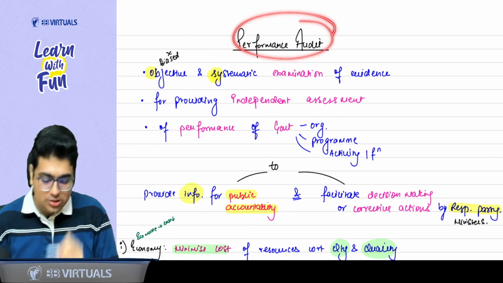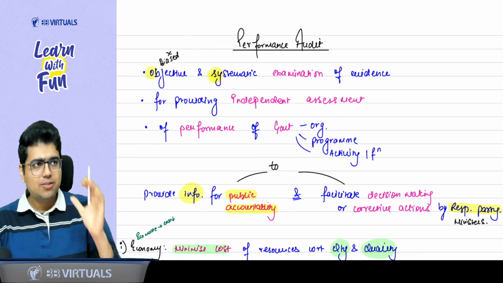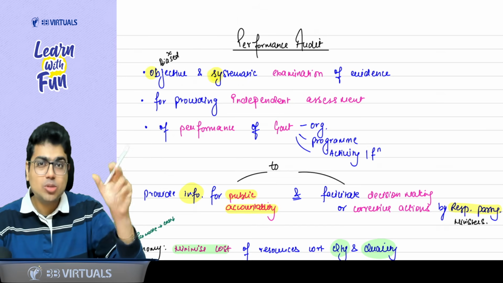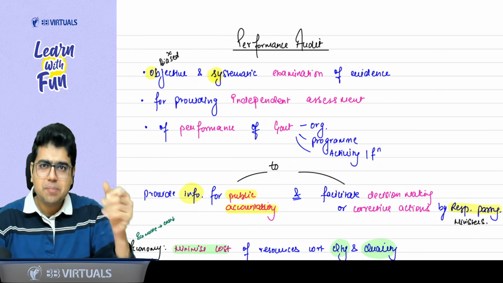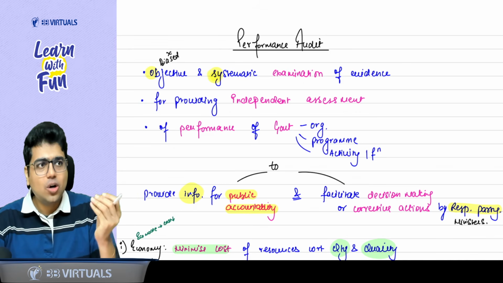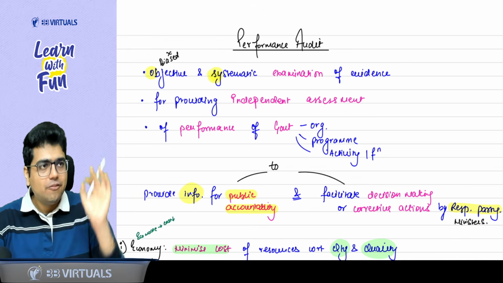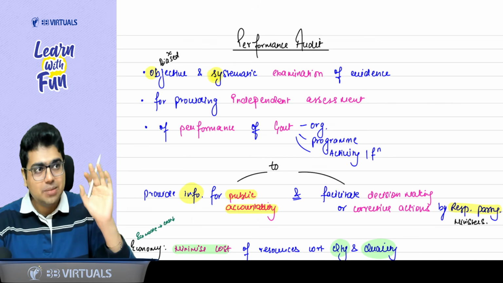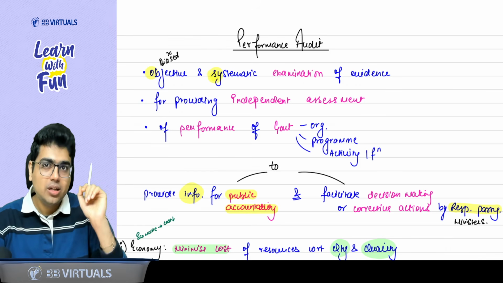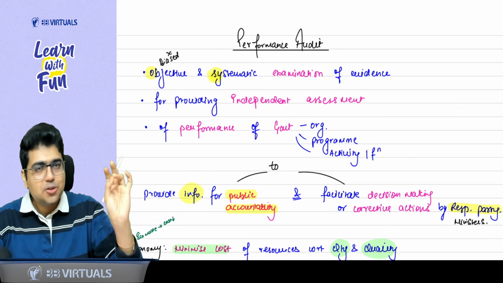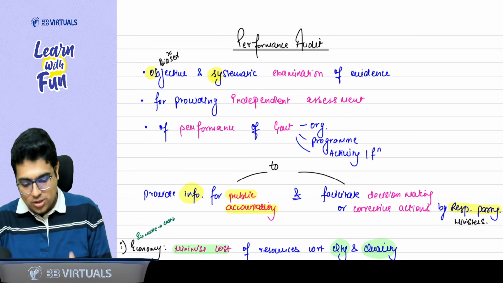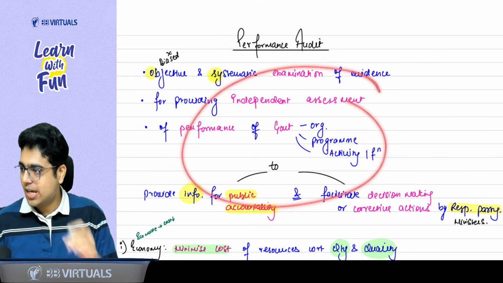So, sir, what is the performance audit? As the name suggests, we are going to audit the performance of government entities. So any government program like Swachh Bharat Abhiyan, or any government entity like public sector entity. So any government activity, government entity, something like that, we will audit the performance. Performance means whether they are doing their work economically. Economically means least expenditure. Efficiently, minimum input, maximum output. And effectively means they are doing their work on time and they are achieving the objective for which the work was required. So performance audit, you need to learn this definition and I will help you with this.